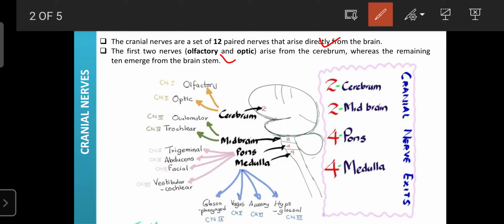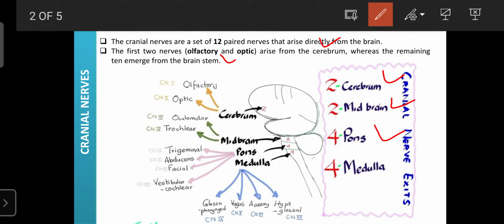The olfactory, the first cranial nerve, and the optic nerve, the second, arise from the cerebrum or occipital lobe. Two nerves arise from the midbrain, the oculomotor and trochlear, that is the third and fourth. Four cranial nerves have their nuclei in the pons.